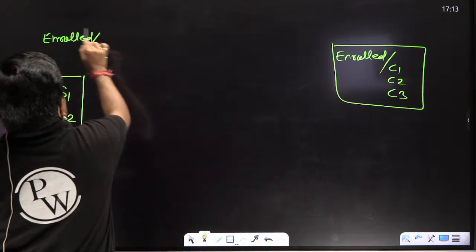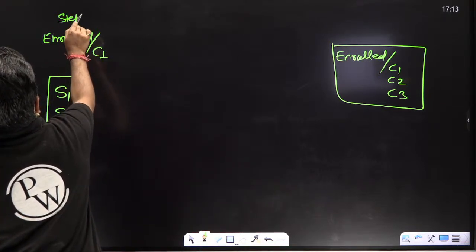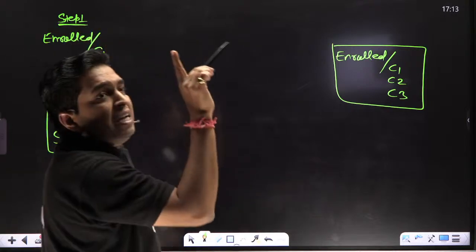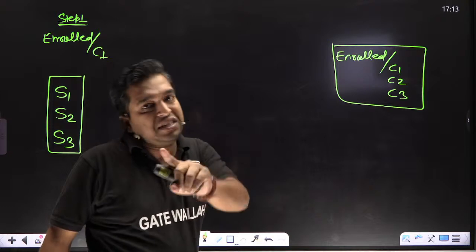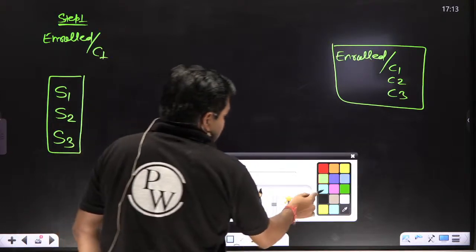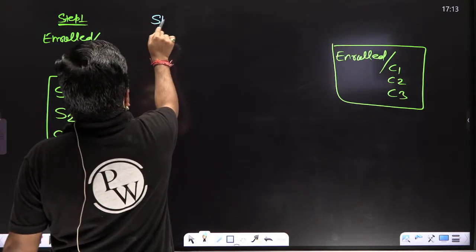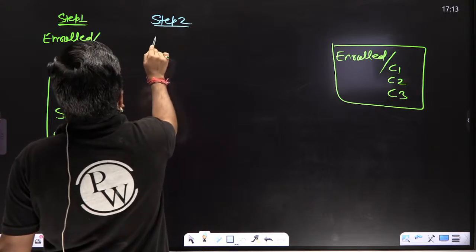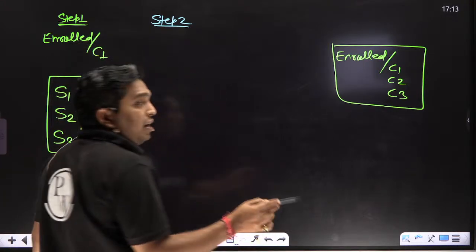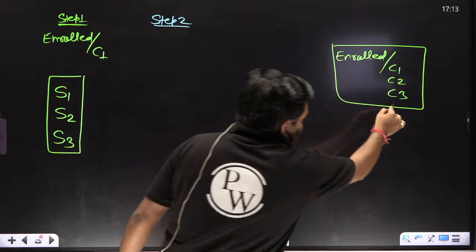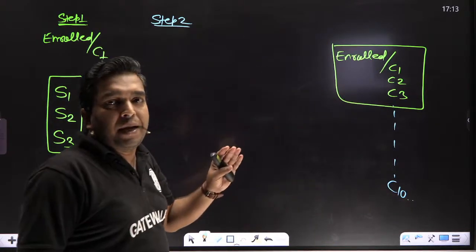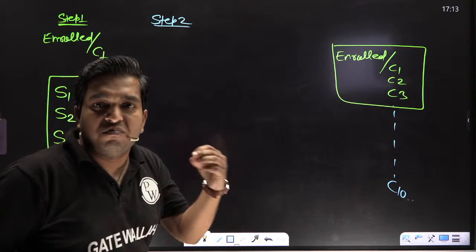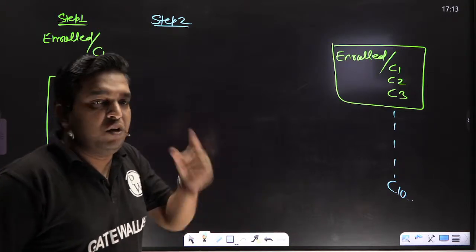This is step 1. I am telling the simplest approach, believe me. Step 2: if you want to divide by 10 items, C1 to C10, even 100 tuples, you can easily solve. Believe me.